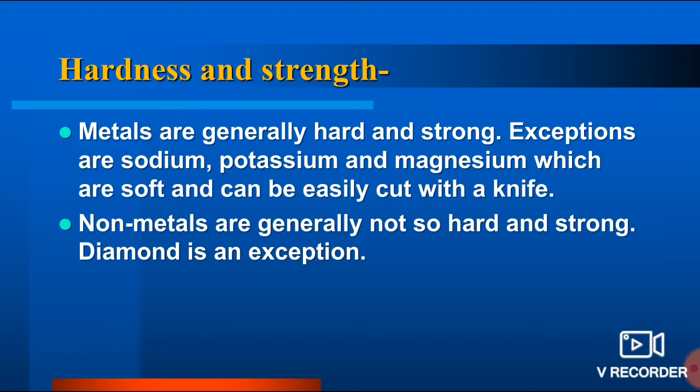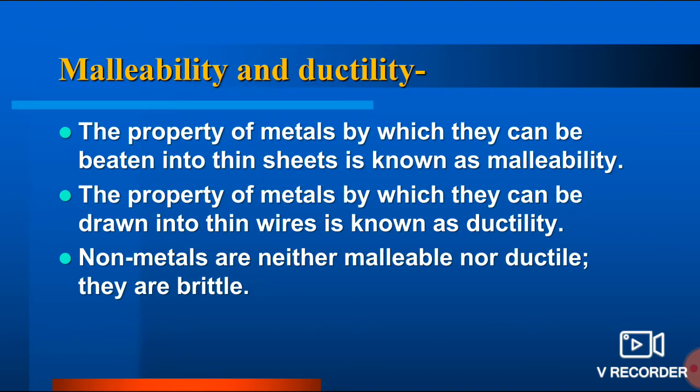Diamond is one of the hardest things present. Scientists have found one more thing which is harder than diamond when it is present in a particular configuration. But you can think that diamond is clearly very hard but it is not a metal, it is a non-metal. So diamond and graphite are exceptions of different kinds.